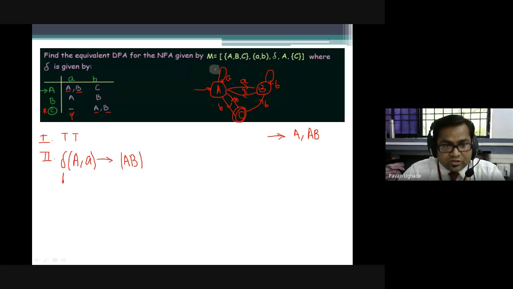Again, do the transition. You have to do all the transitions. A over B, what are you getting for A over B? Just write it down. What is that? C. Now, has C been added to this list?